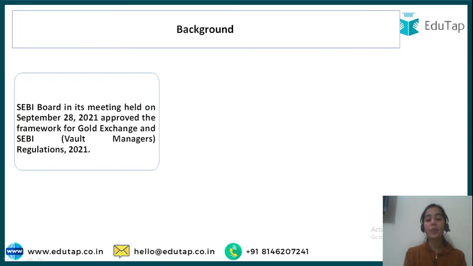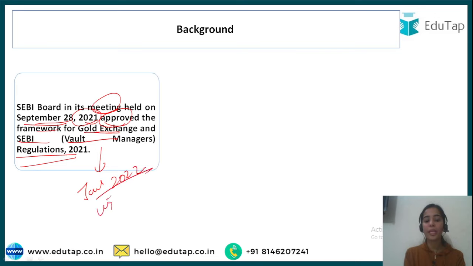So see, the SEBI board, the Securities and Exchange Board, in its meeting that was held on September 28, 2021, approved the framework. At that time, the framework was approved by the SEBI board, and the framework was about the gold exchange, and about the SEBI Vault Managers Regulations 2021. Okay, and now in January 2022, with immediate effect, this framework has been brought out, operationalized.